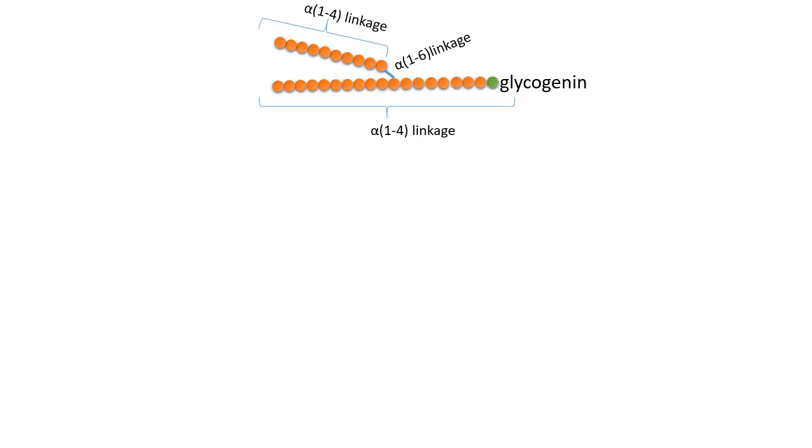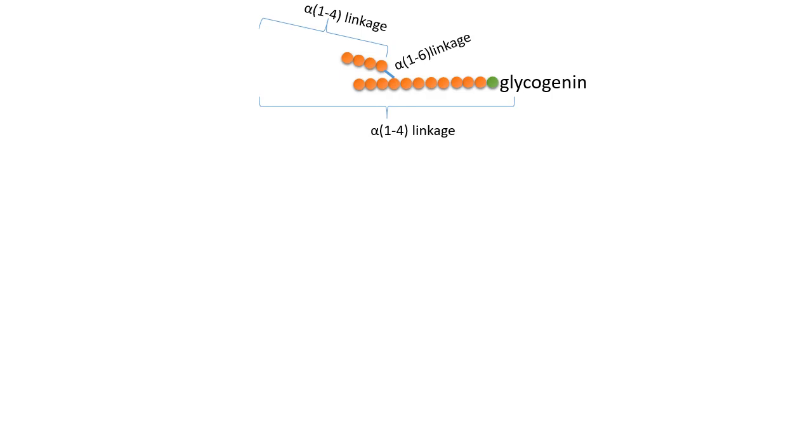Suppose this is our branched glycogen molecule. This green circle is the glycogenin molecule. This one is the alpha 1,6 glycosidic bond at the branch point, and all other bonds are alpha 1,4 glycosidic bonds. Now glycogen phosphorylase cleaves alpha 1,4 glycosidic bonds from the non-reducing end of the glycogen molecule sequentially.